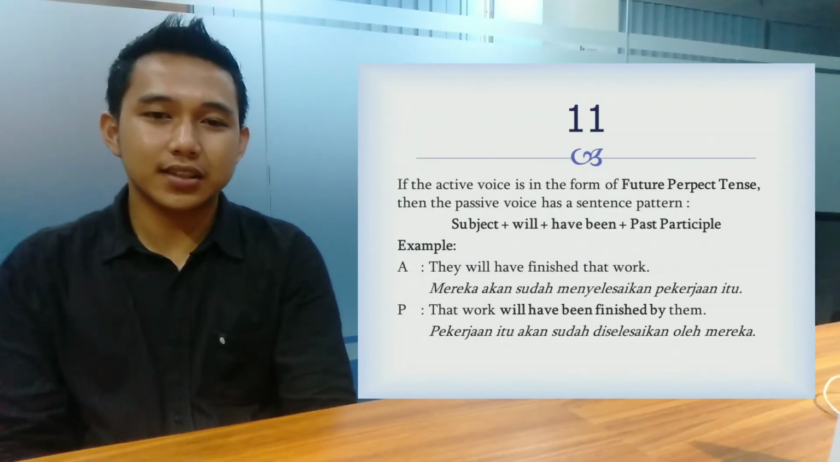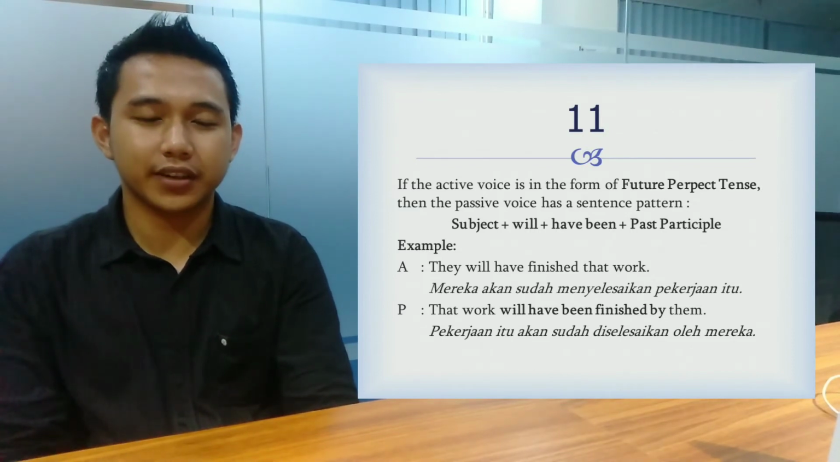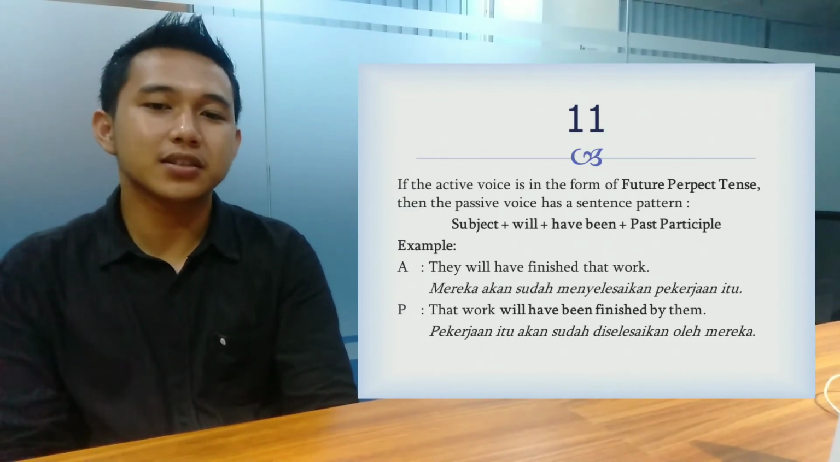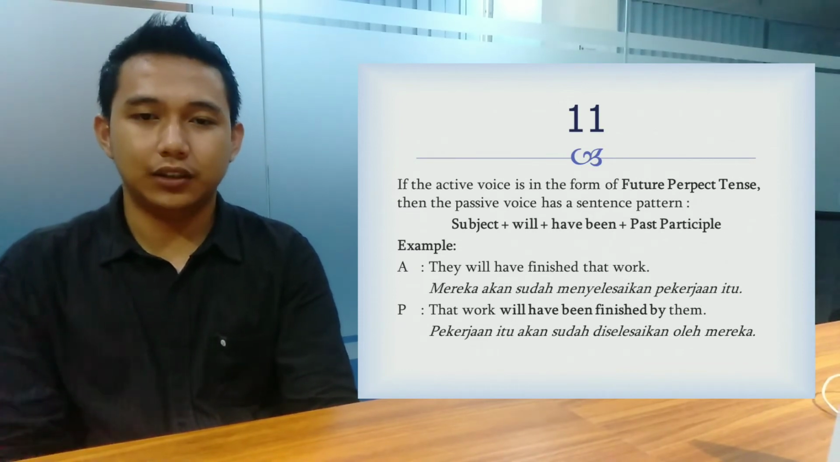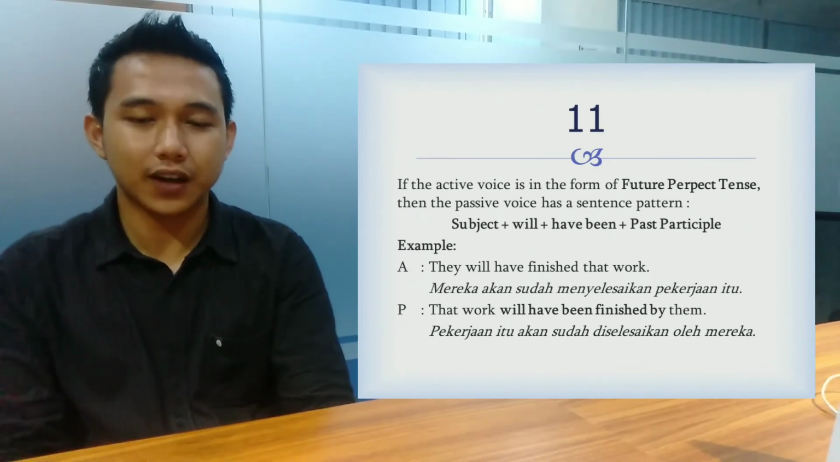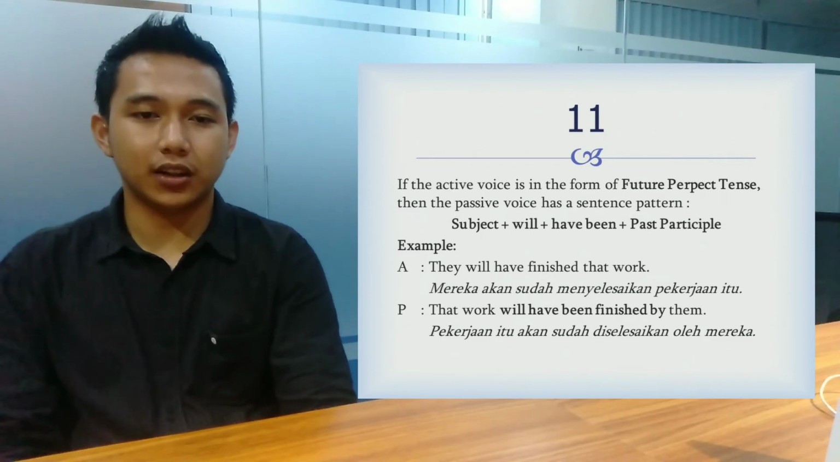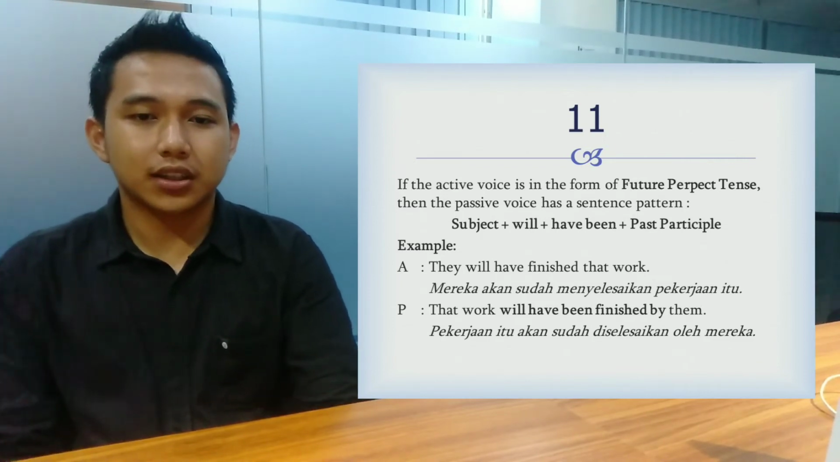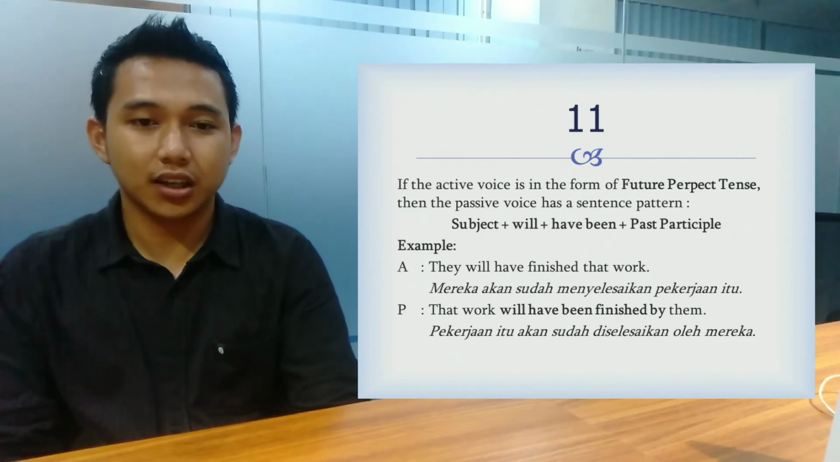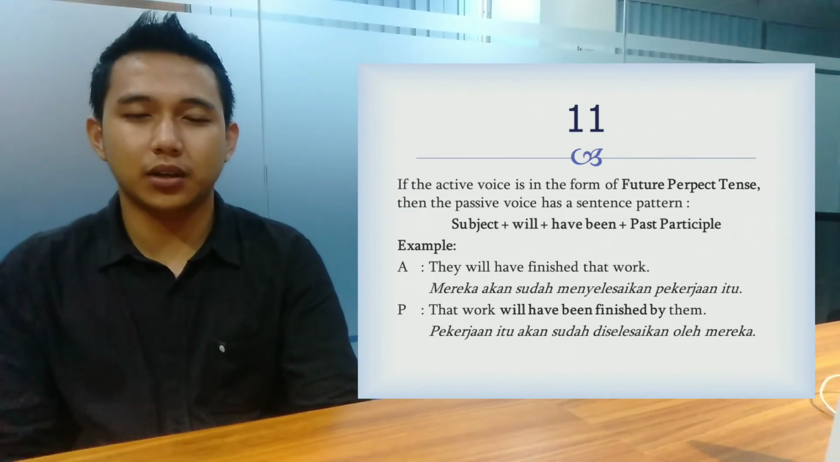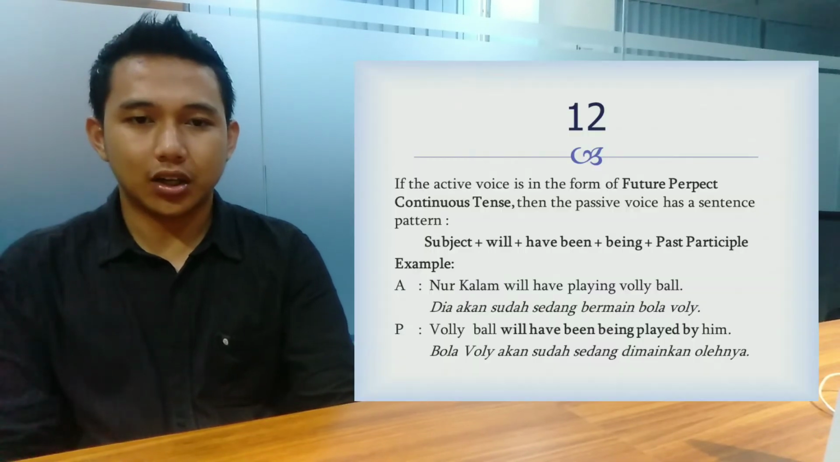Okay, next, 11. If the active voice is in the form of future perfect tense, then the passive voice has the sentence pattern: subject plus will plus have been plus past participle. For example, active voice: Nanda will be playing football, and the passive voice: The ball will be being played by him.